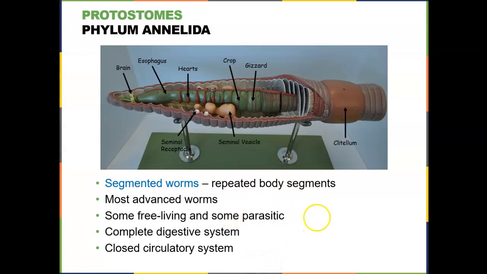And they have compartments which are set up within these segments. They have a complete digestive system, as well as a closed circulatory system. So they do have a number of hearts, and then they do have a series of vessels through which they will push their blood fluid.